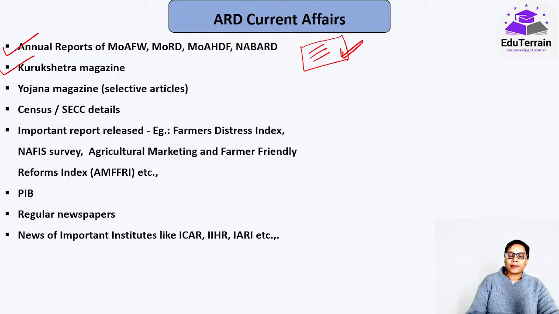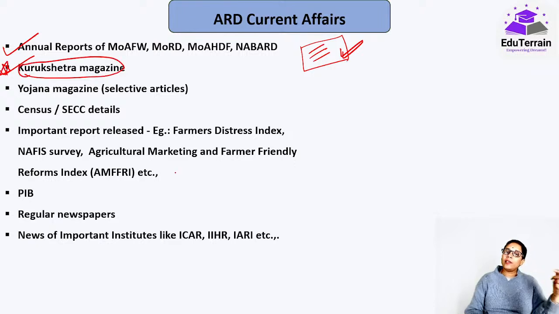Okay, Kurukshetra magazine. See, this Kurukshetra magazine would be very very important for you. Try to go through this Kurukshetra magazine. Monthly one आता है and they run around a single theme. That is, they'll pick up a theme and around that only persons, eminent personalities from different walks of life. One is some IAS officer, one is some IFS officer, or one is a bureaucrat that is from the ministry.